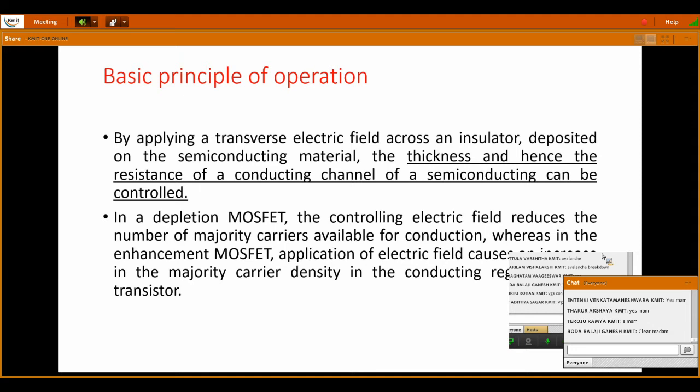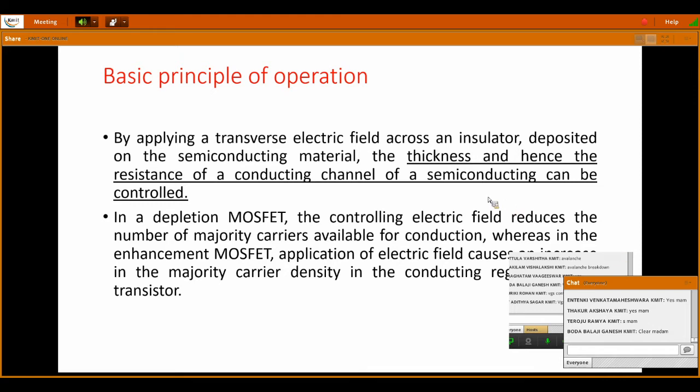Next, see here, the basic principle of operation. As in the definitions of MOSFET, we have already seen that the voltage is controlling the conductivity. Same thing is here. An SiO2 layer is there, that is an insulating material. So if you are applying an electric field across an insulator, then the thickness and the resistance of the conducting channel of a semiconductor can be controlled.